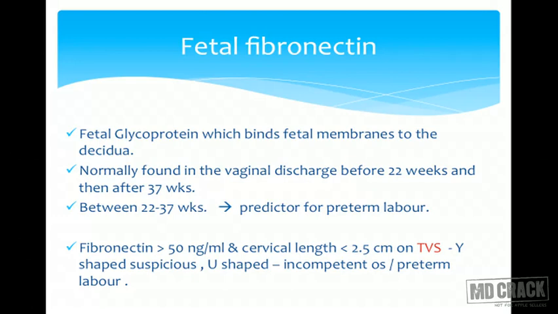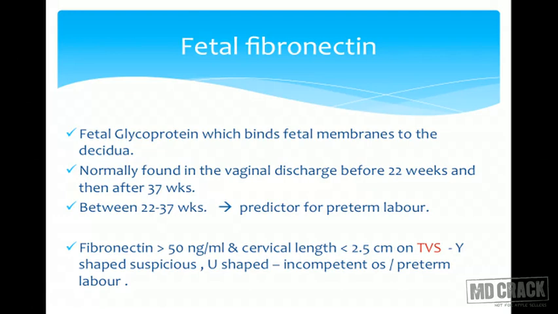So if around 37 weeks or before completed 37 weeks, we see fibronectin present in the vaginal discharge, then it is a strong indicator that this patient is likely to land up in preterm labor. Why is this important? Because if from history, from examination, from such a marker, we come to know that she is likely to go into preterm labor and we take care of her in advance, we can still stop her from landing up in preterm labor.